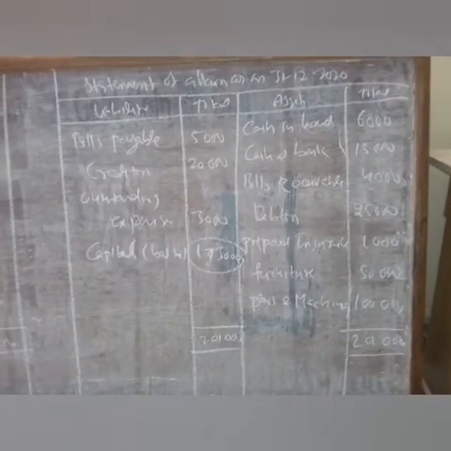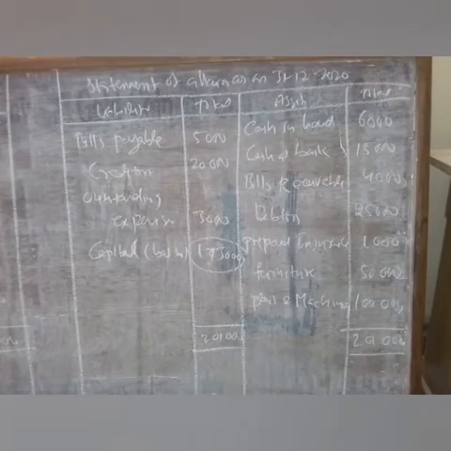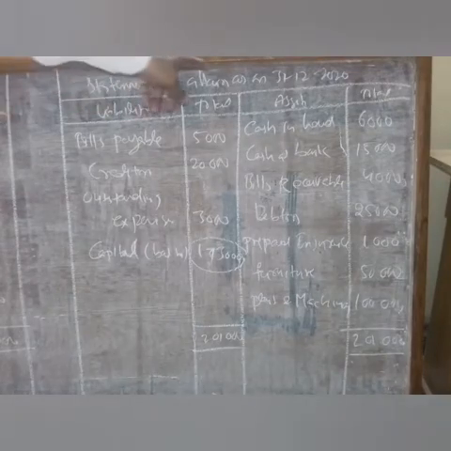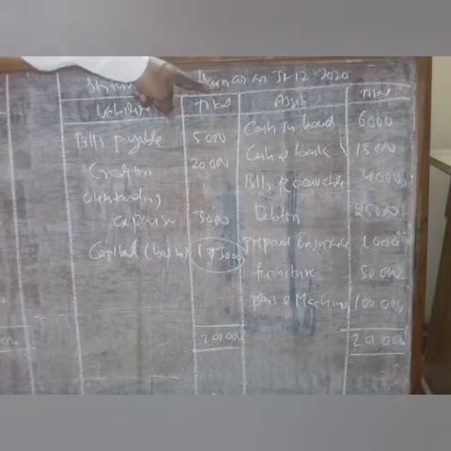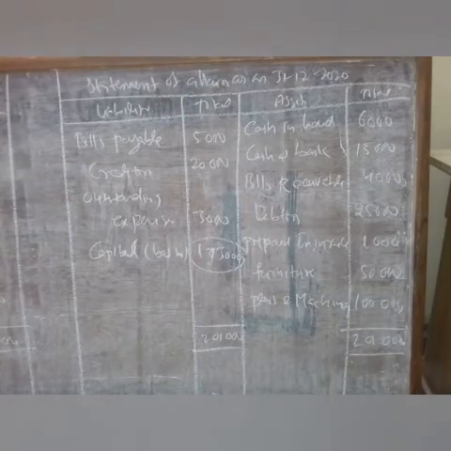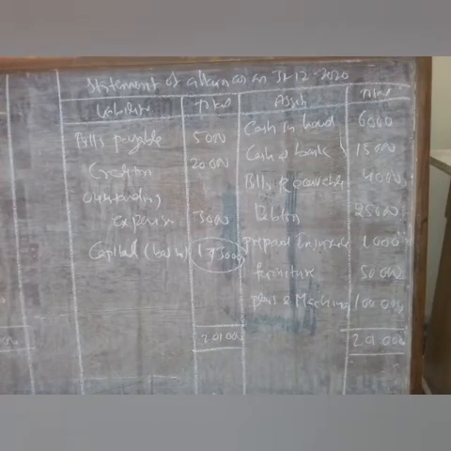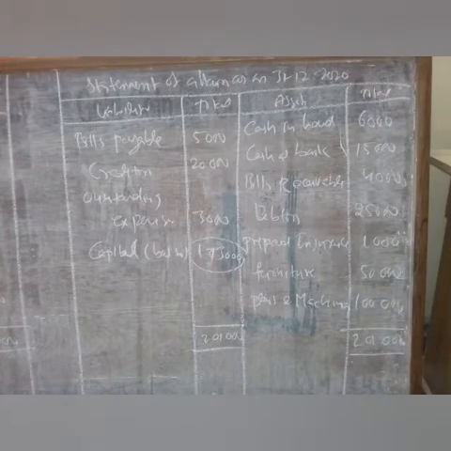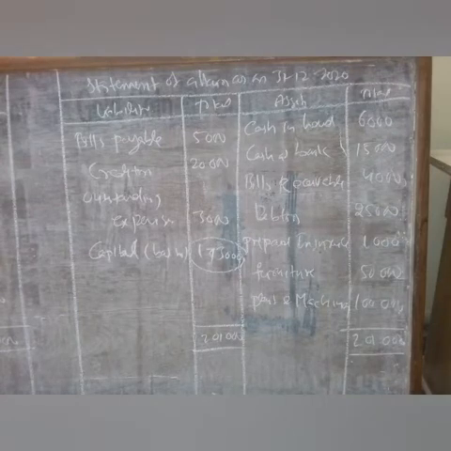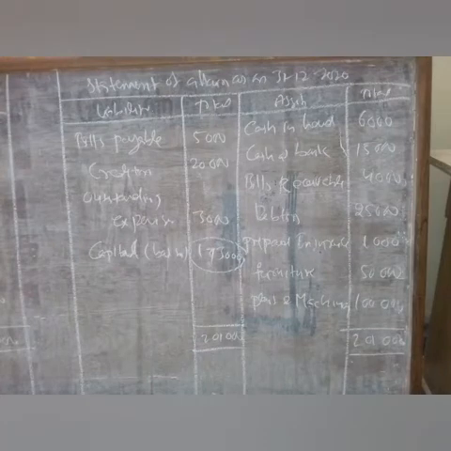So this is about the statement of affairs as on 31st 12 2020 to find out the closing capital from the problem. In the problem, some figures are given that we have to write based upon whether they are an asset or a liability. First, cash in hand is an asset, so we write it on the asset side. Cash at bank is an asset, so we write it on the asset side. Bills receivable is an asset, so we write it on the asset side.